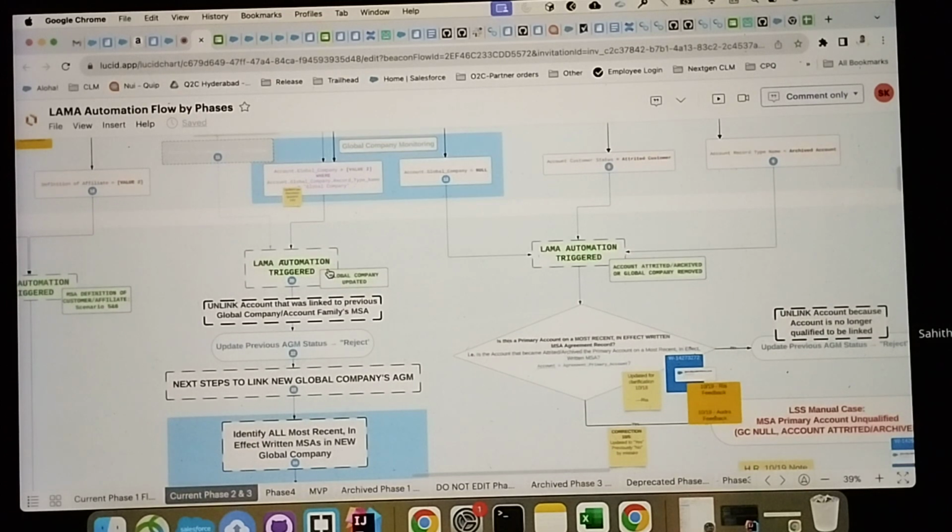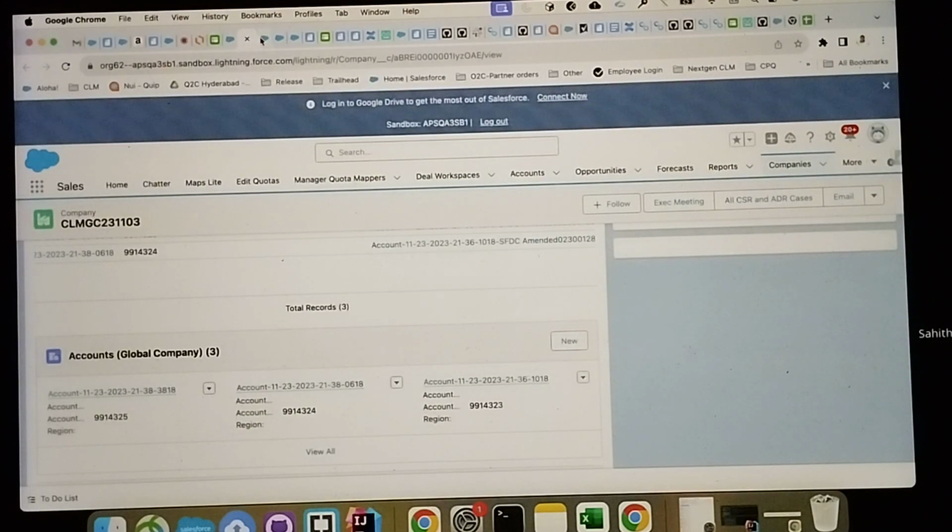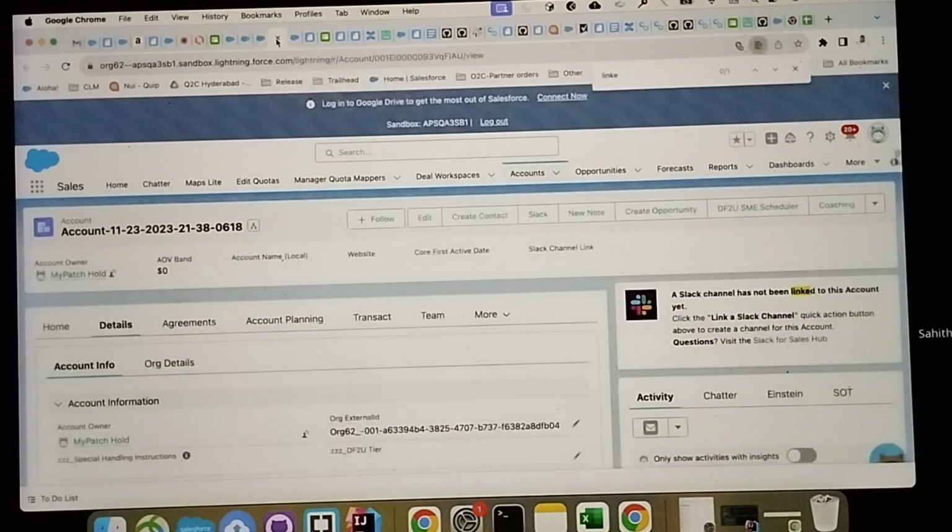For example, if one GC has one MSA and the other GC1 has one more MSA, you are linking the first GC1 MSA to GC2. I mean, you are changing this value. For example, here if I show you, the account level.